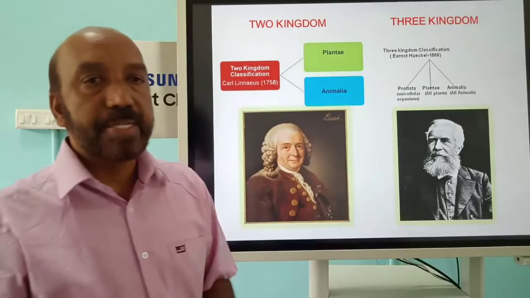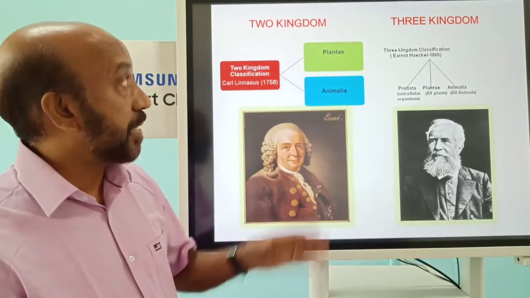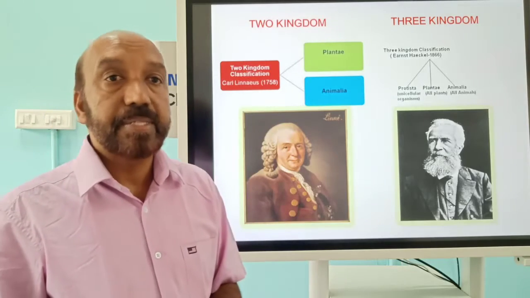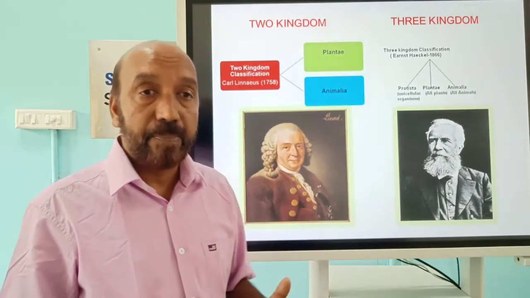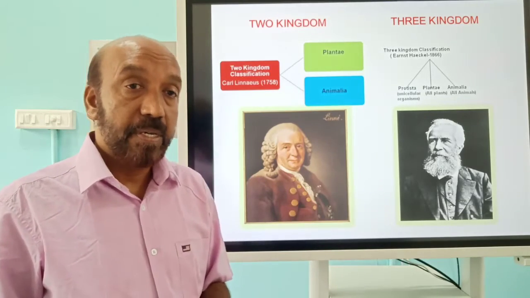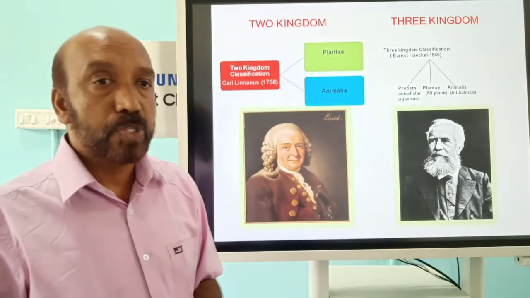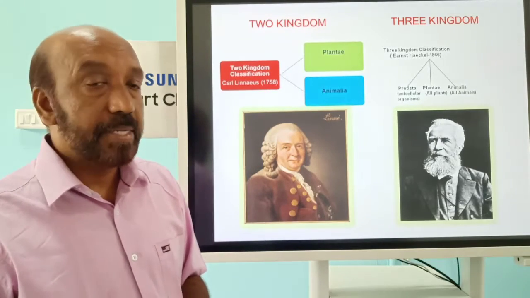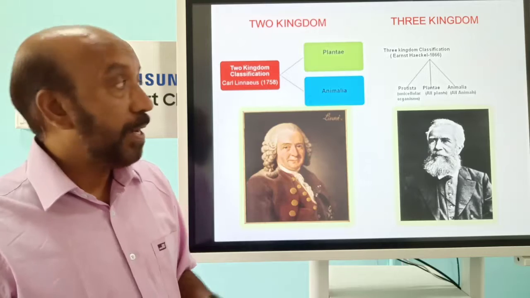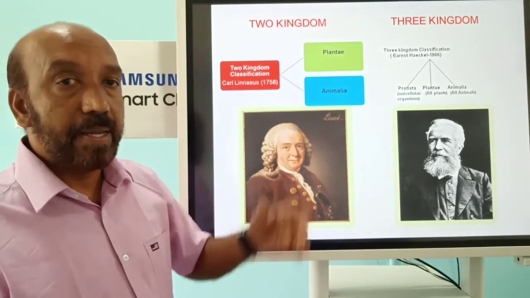The next one, we can see the different systems of classification: the 2 kingdom, 3 kingdom, 4 kingdom, 5 kingdom and 6 kingdom classifications made by different scientists. If you are looking at the slide, we can see the 2 kingdom classification proposed by Carl Linnaeus, the father of classification, and he classified organisms as Plantae and Animalia.